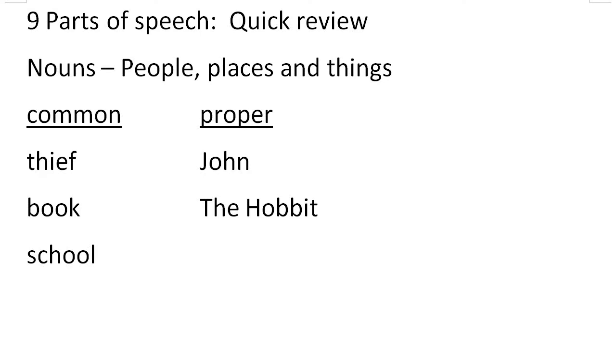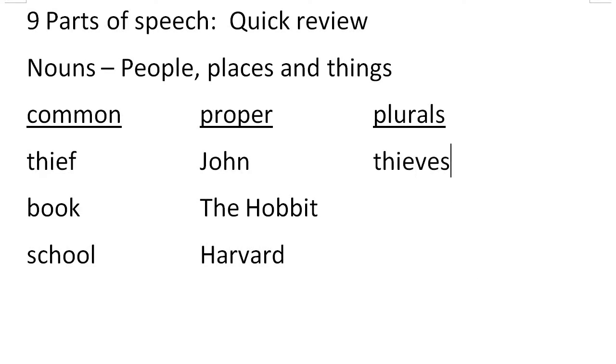And if I say school, and I go, oh, Harvard University, then these are proper nouns. And then, of course, we can do plurals as well, where thief would become thieves, and where book would become books, and of course school would become schools.